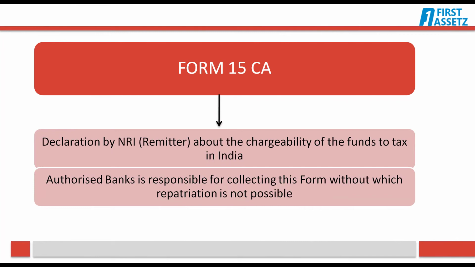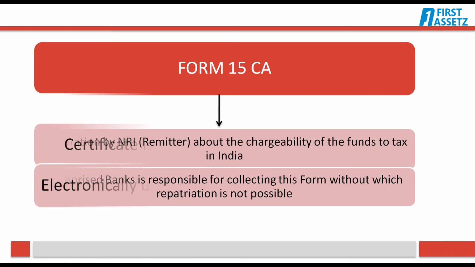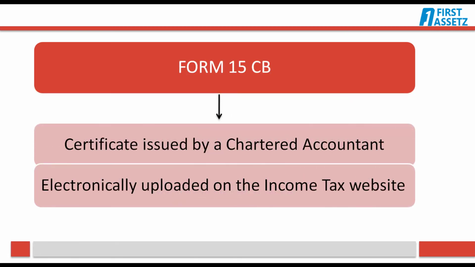Just to recap, Form 15CA is always given by the NRI account holder, also known as the remitter. This is in 4 parts, Part A, B, C and D. Form 15CB is issued by a chartered accountant. This is a certificate regarding the right rates and the right amount of tax paid by the NRI and contains other relevant information about the remitter and details of the remittance made. Hope we have made it simpler for you to understand the procedure involved in repatriating the funds.